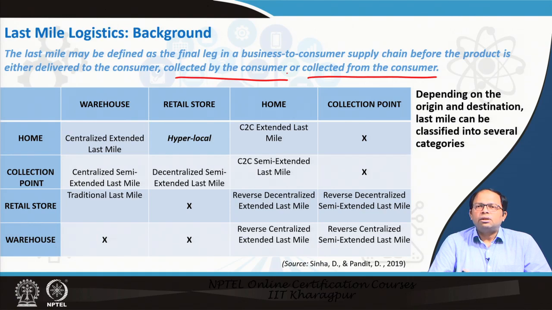So, instead I deliver to a collection point from where these individuals can come and collect their particular delivery. That will reduce the total cost of the system, and the individuals also need to travel a bit, so there is some inconvenience added to this collection process.